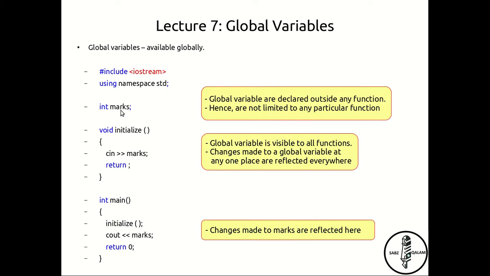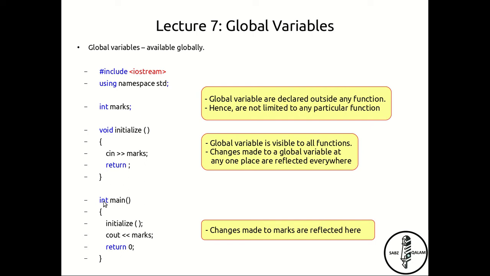variable marks which is actually declared outside any function. It is really declared outside the scope of any function. Hence, this variable marks is not limited to any particular function. Because of this one particular reason, this variable marks is visible to all the functions, and hence whatever modifications you make anywhere are in fact visible everywhere.